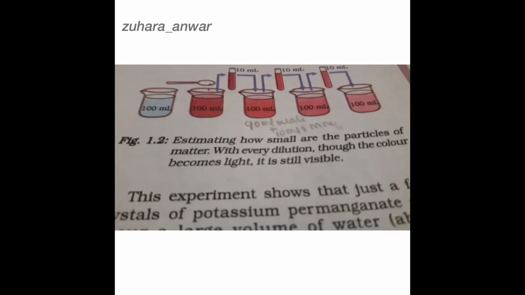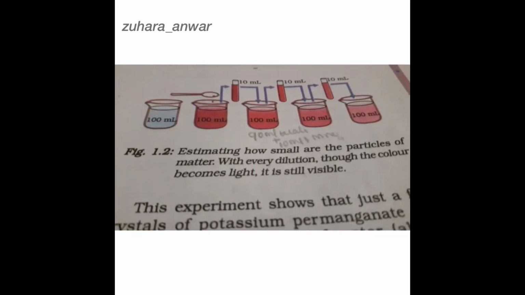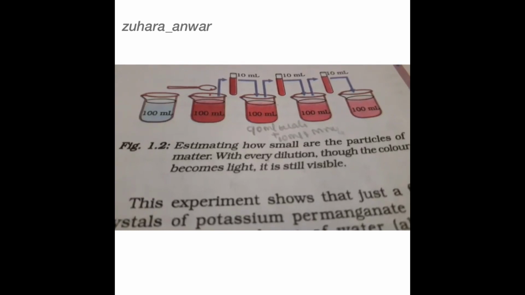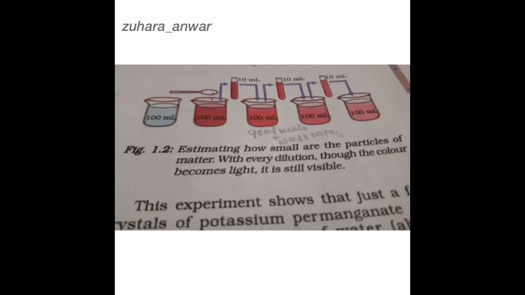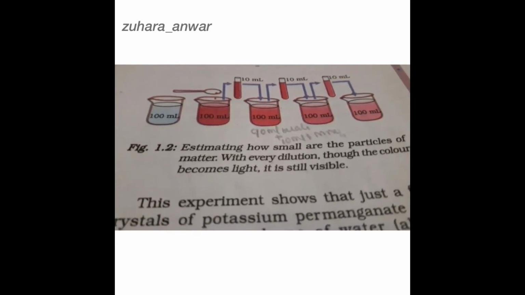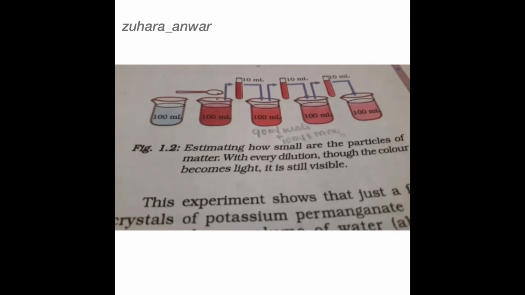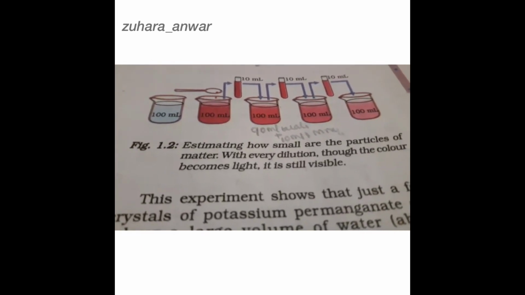The smell can be detected even on repeated dilution. Or else we can use Ujala or copper sulfate or any other coloring liquid. Finally, we got the conclusion that the particles of matter are very small. They are small beyond our imagination.